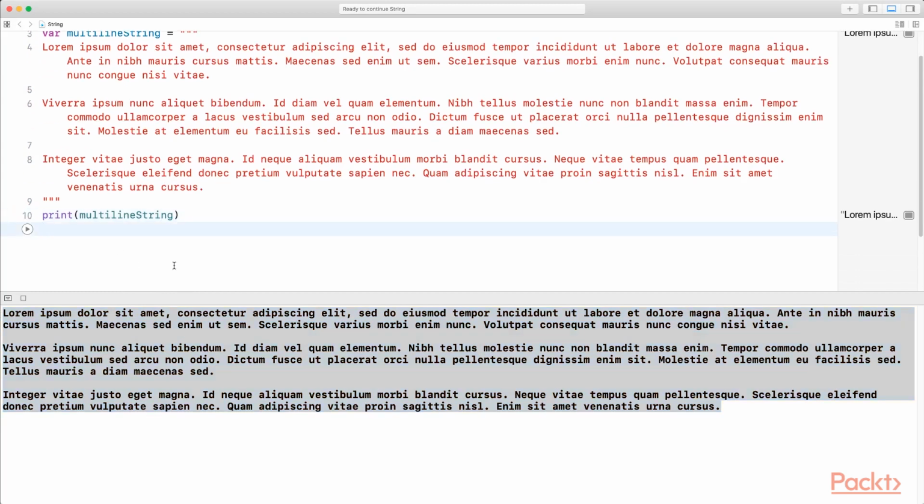Next, I wanted to show you raw strings. A raw string allows you to enter a string that's interpreted just as a string, even if you're using symbols that usually have a different meaning. Now let's give you an example. Let rawString equals, and then it starts with the hashtag at the beginning and the hashtag at the end, and in between you need 2 quotation marks, but now everything that you write will be interpreted as a string.